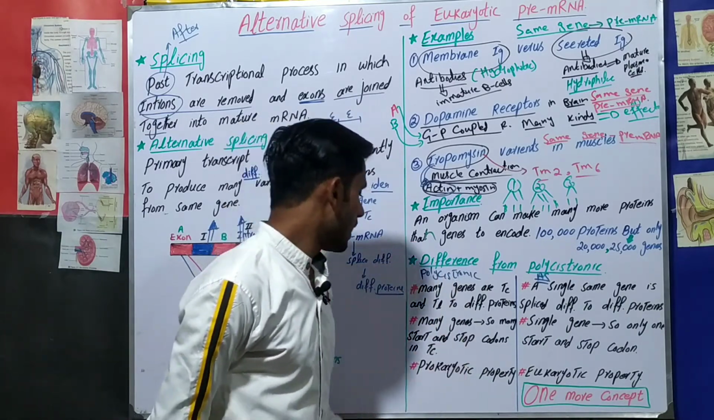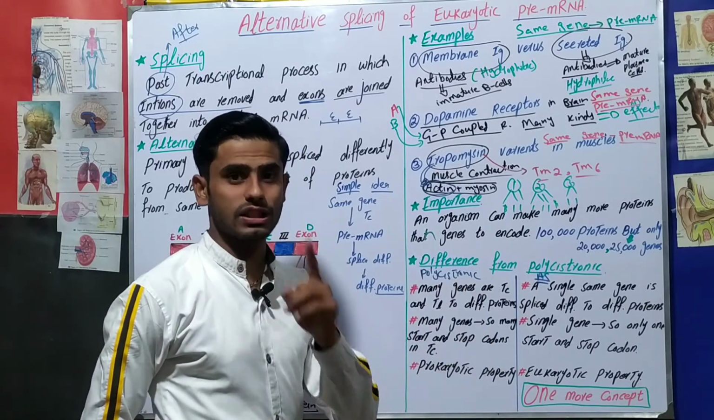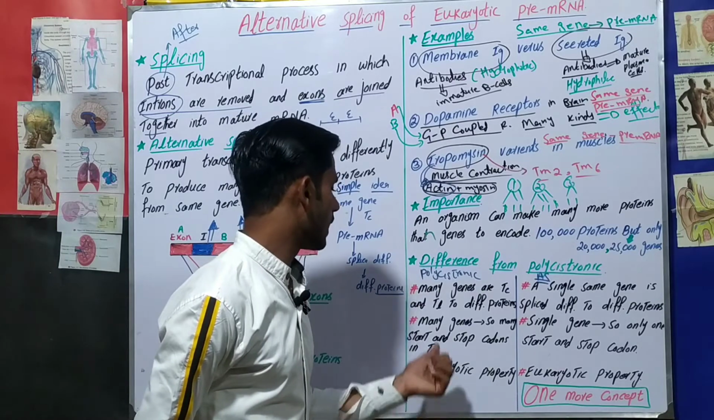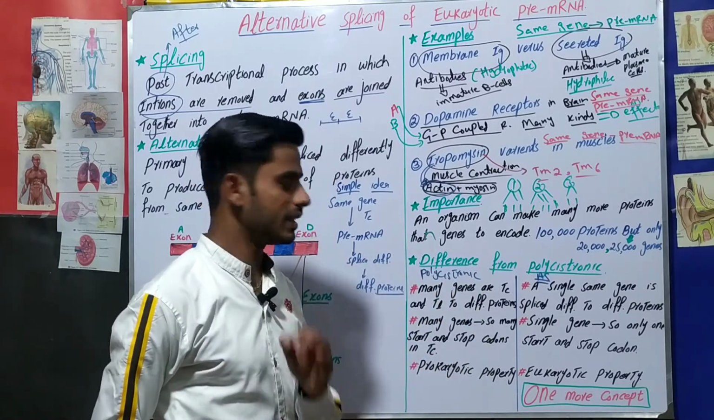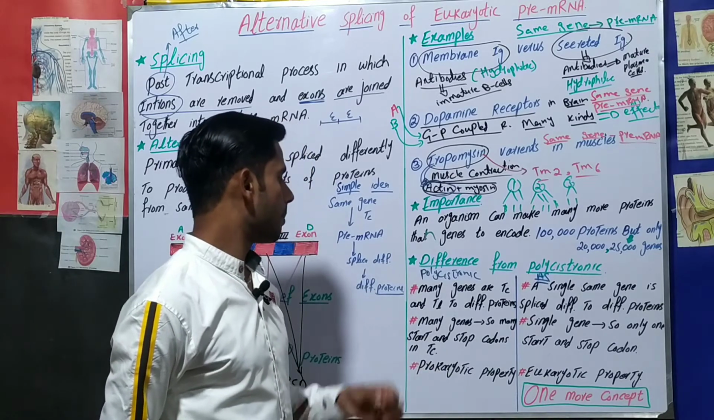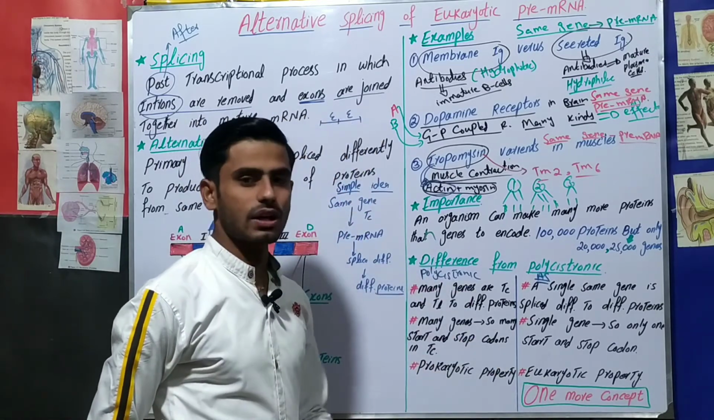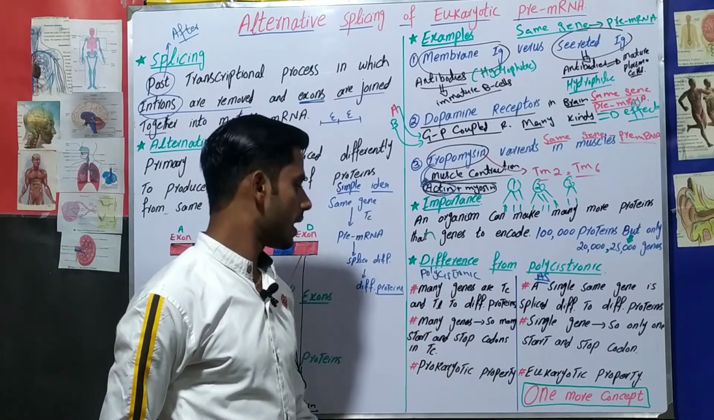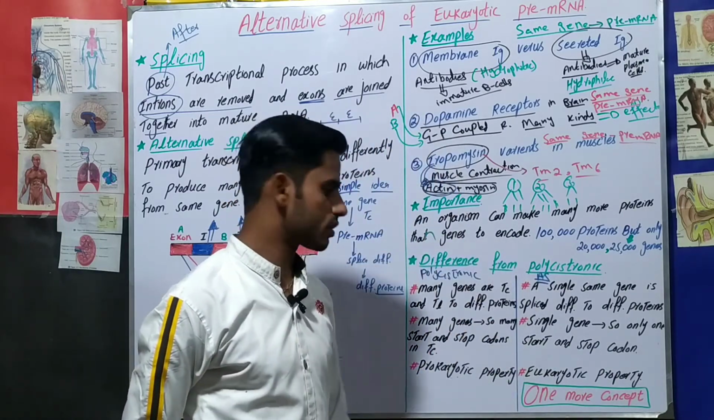And the next one, you know that this is a prokaryotic property, polycistronic. Eukaryotic transcription is only monocistronic, but polycistronic is the prokaryotic property. It means that prokaryotic transcription may be monocistronic or polycistronic, but eukaryotic transcription is only monocistronic.